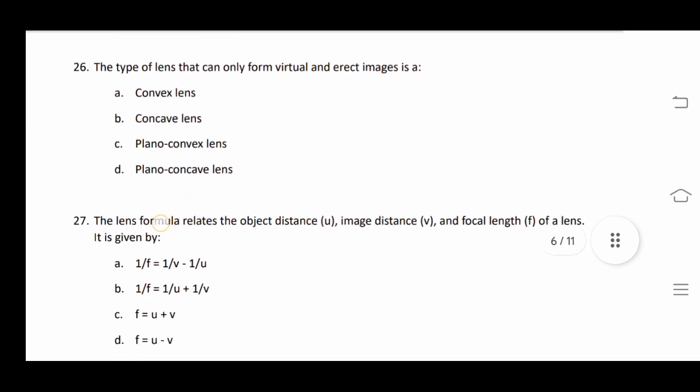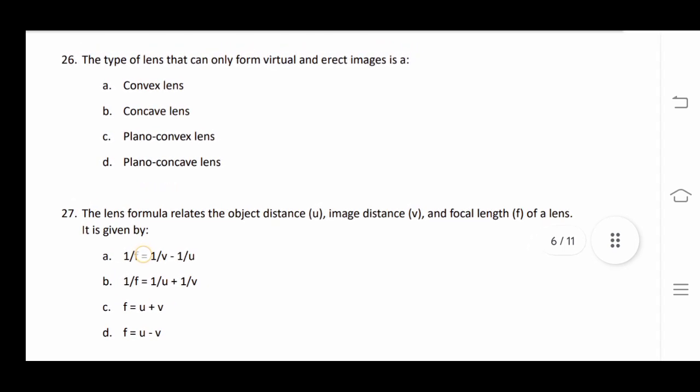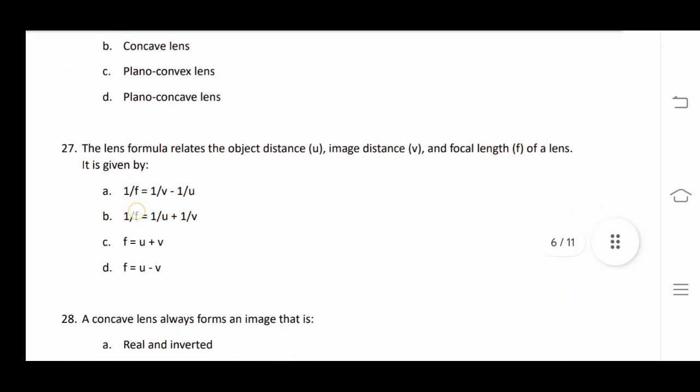Our next question, the type of lens that can only form virtual and erect images is our concave lens.